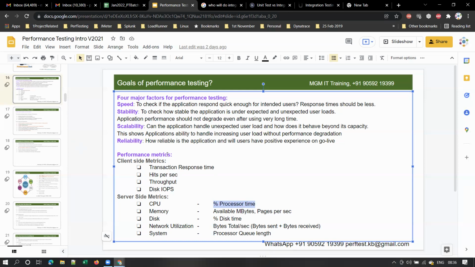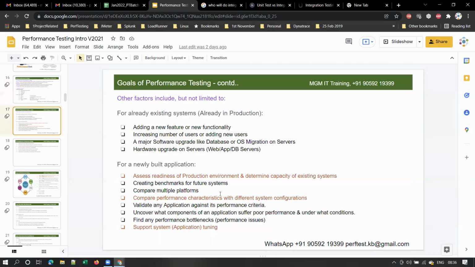However, please remember that there are some performance metrics that we will monitor when we do performance testing, and they can be broadly classified into client side metrics and server side metrics. We will discuss this again once the scripting part is over, as a few of the guys are from non-computers background and that will be a bit confusing to them. So let me move on to the next slide.